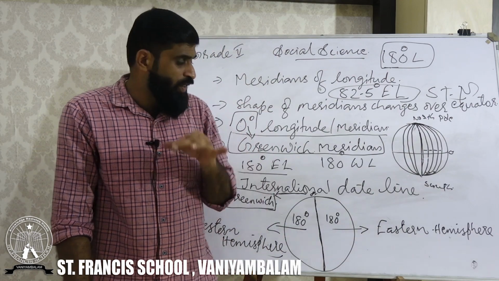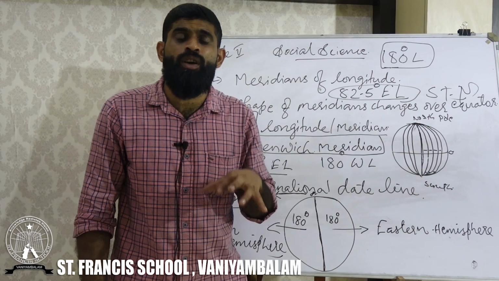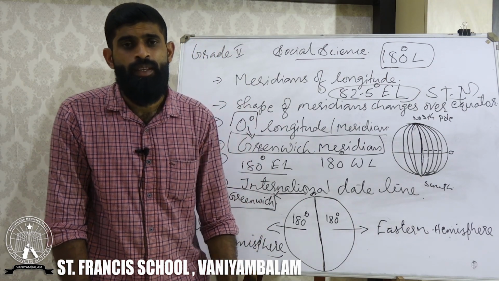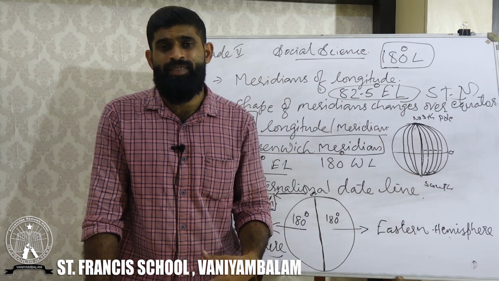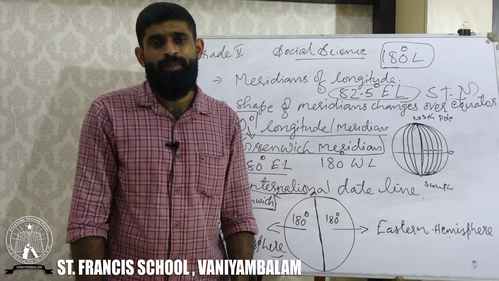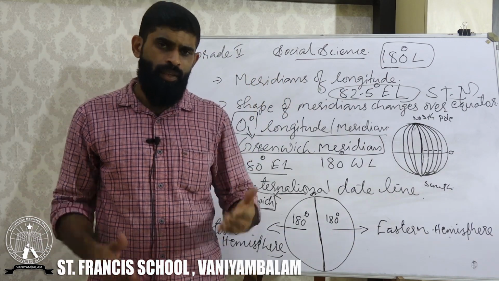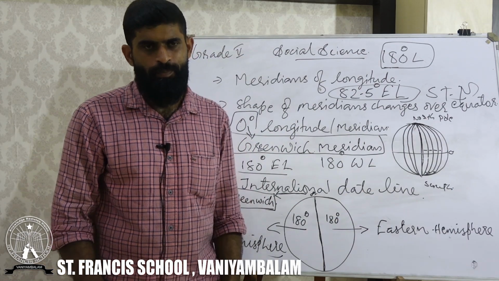So with this we have reached the final topic of today's class. Let me remind you what we have learned. What is a meridian? It is another term used for showing longitudes.